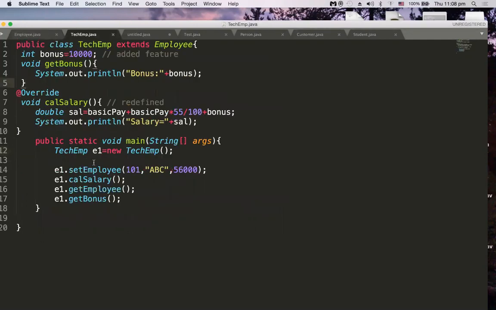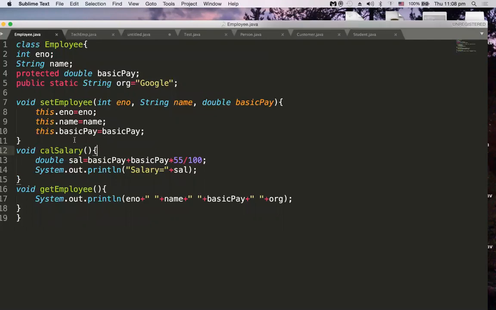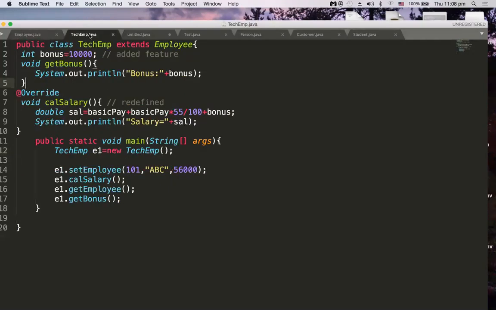Now I have a child class, public class TechnicalEmployee, which is an Employee. So TechnicalEmployee extends Employee. Whenever it extends Employee, all these members are available to TechnicalEmployee. This child class can have its own features, so it has bonus, and to print the bonus we have a getBonus method. This is a child specific method and a child specific property.